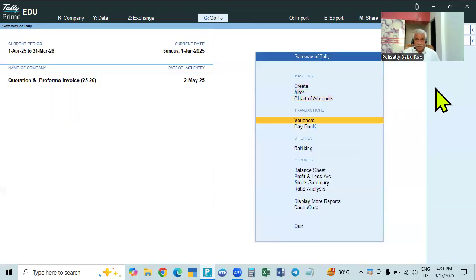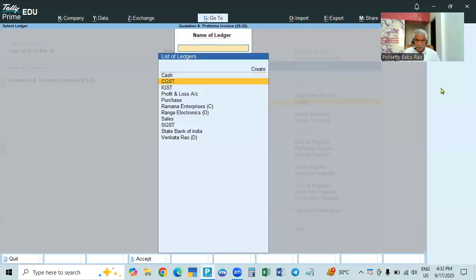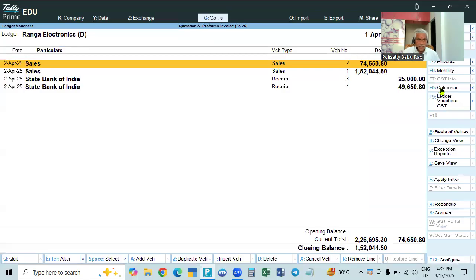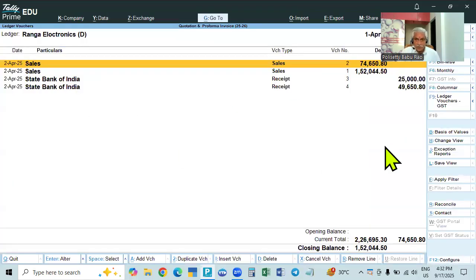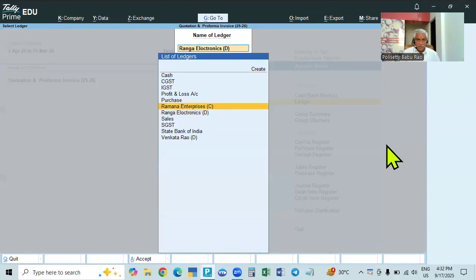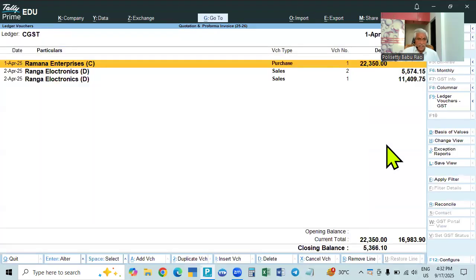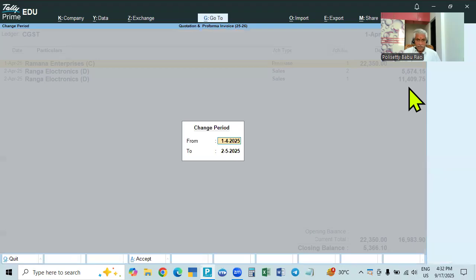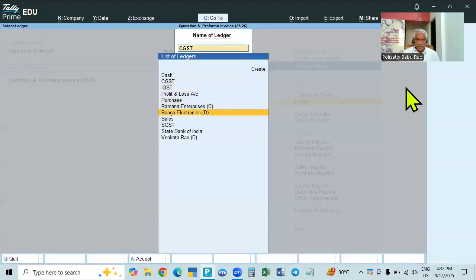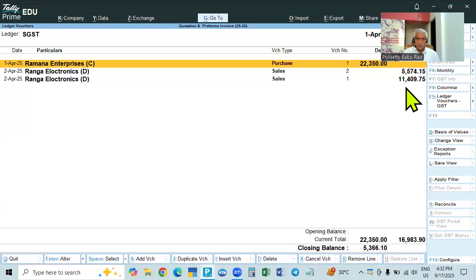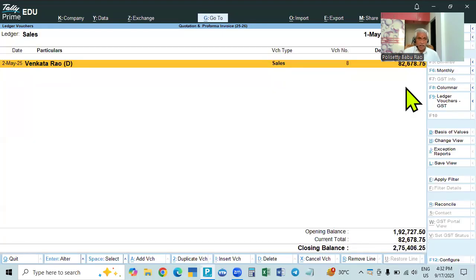So we are selling to Krishna Enterprises, day book, it is the only thing. If you see Ramana Enterprises on 1st June, there is no entry on 1st June. Also CGST, SGST, there is no entry on 1st June. Even if you take the total, there is no entry, because it will not affect the books. On sales also, it will not affect.